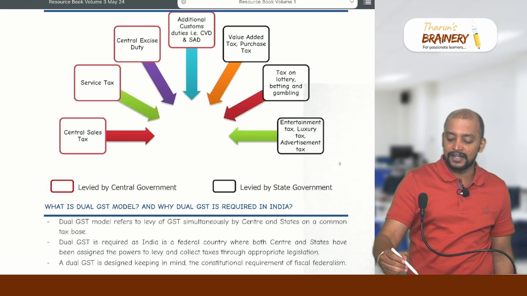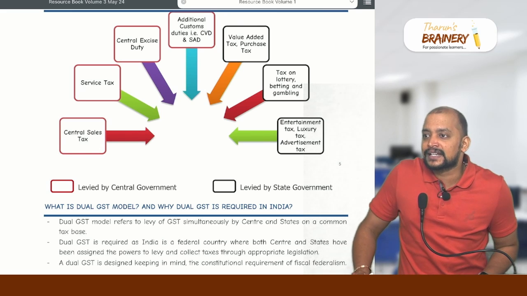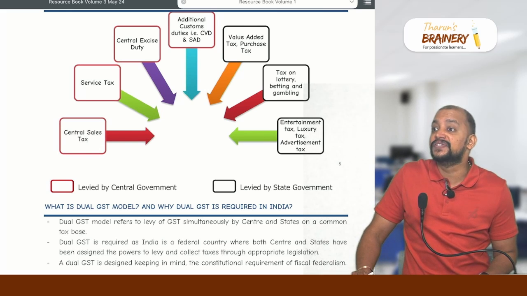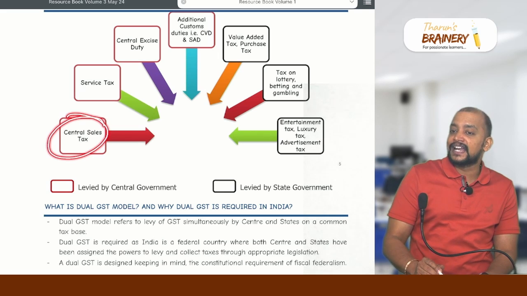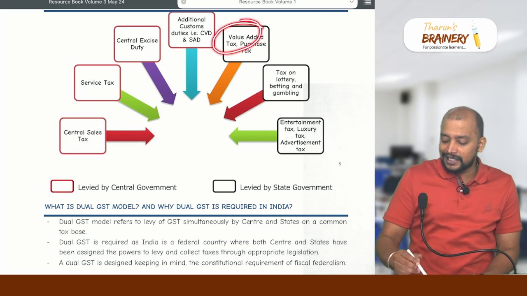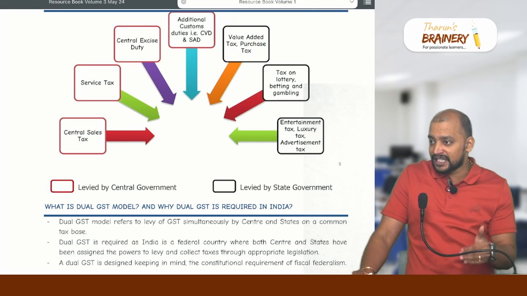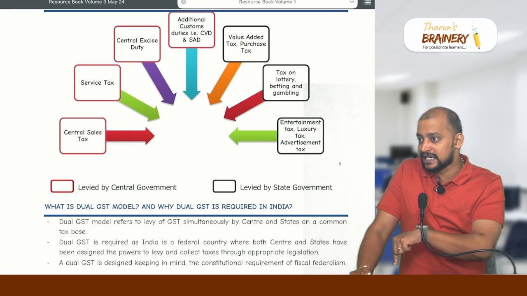What are those 6 indirect taxes? You can see here, value added tax and purchase tax. Central sales tax is applicable whenever the sale takes place from one state to another state, whereas value added tax applies whenever the sale takes place within the state, levied by state government, and that is now merged into GST.